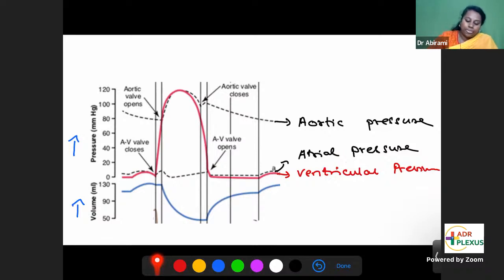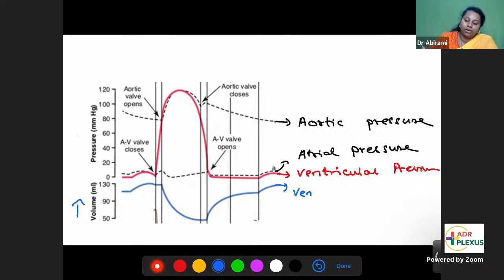In volume, look at the volume curves. You have only one volume curve, the blue colored curve. We are more concerned about the ventricular volume changes. Because atrium is a small chamber, not much volume and pressure change can happen in the atrium. But the ventricle, thicker muscle mass, bigger chamber, can have significant volume changes in the ventricular curve.